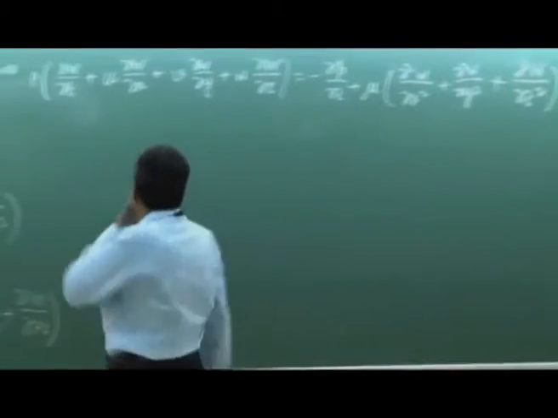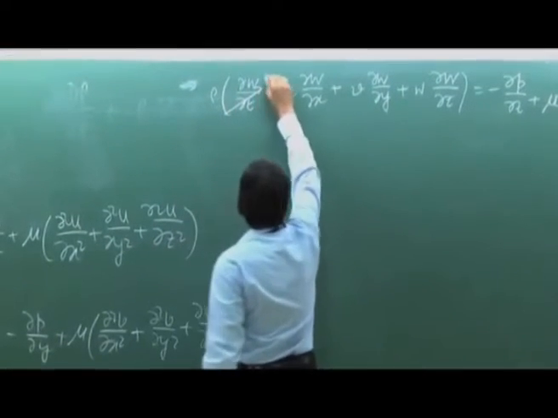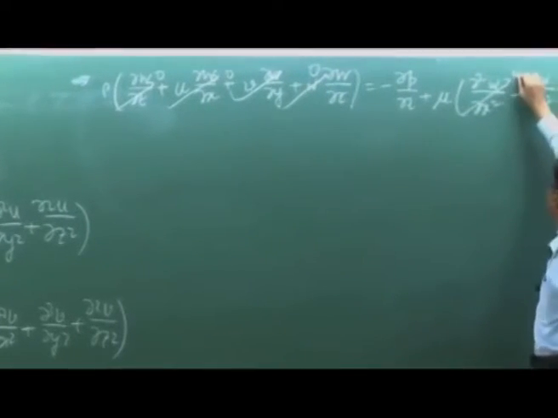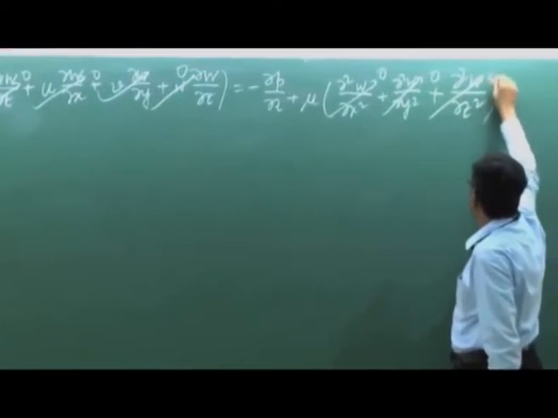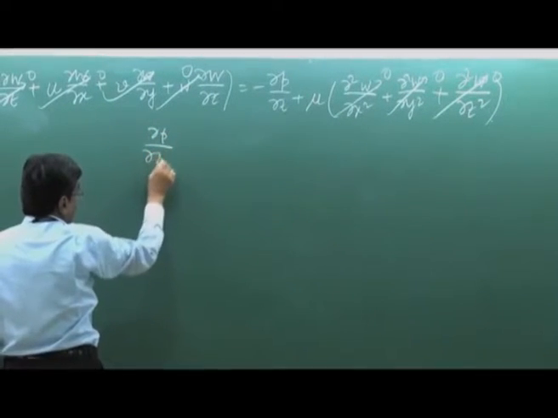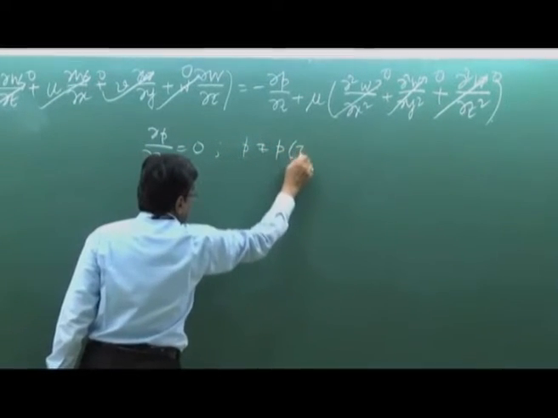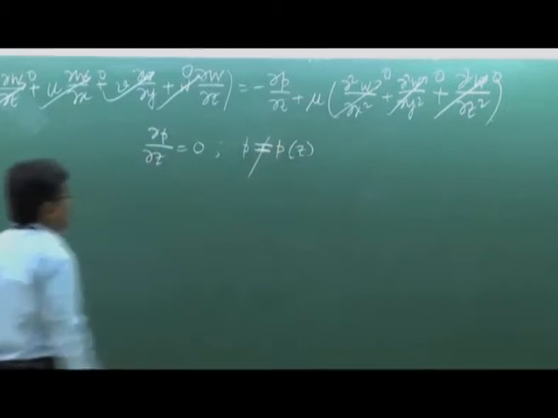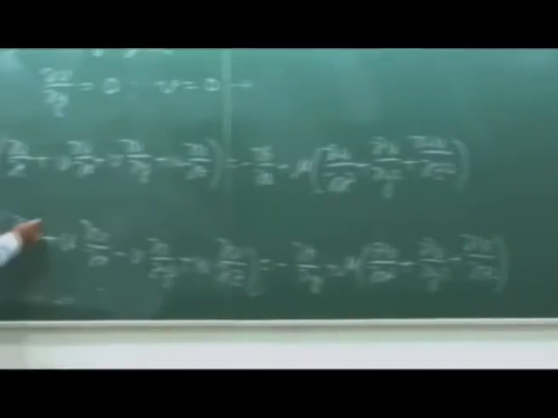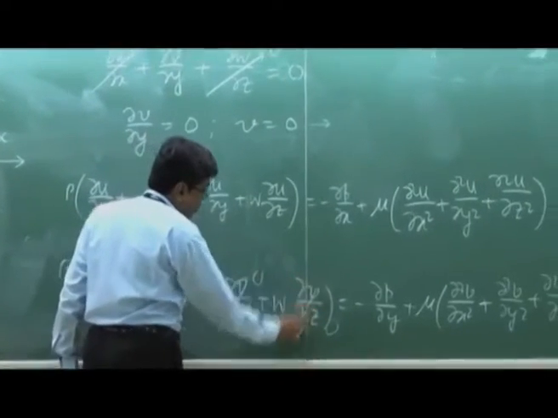Now one by one, first this thing: there is no w, and steady state, so this equation is 0, and the consequence of this equation is that del p/del z is 0, which means p is not a function of z. What about this equation? Here also I have already proved that v is 0, so all derivatives of v are 0. There is no existence of v.